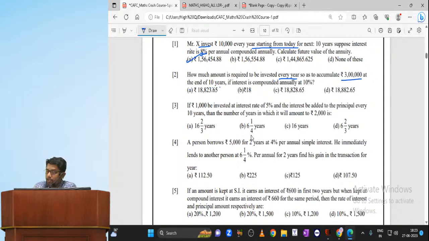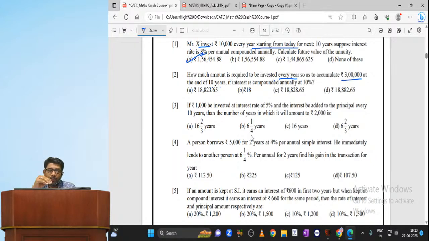I already told you, whenever the problem is based on annuity, there are 3 thumb rules. Thumb rule number 1: identify the type of transaction, whether loan or investment. If the problem is based on a loan, we find the present value. If it is based on investment, we find the future value. Second thumb rule: identify the type of annuity, whether regular annuity or immediate annuity.